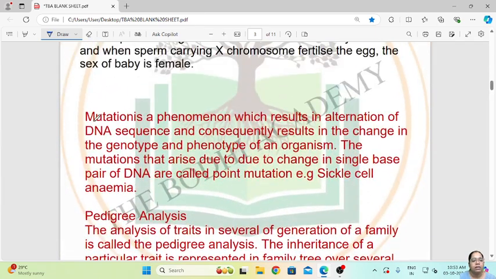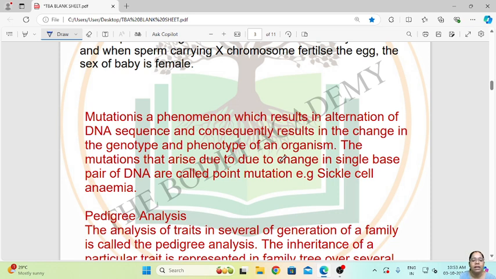Now we will see the phenomenon of mutation. Mutation is a phenomenon which results in alteration of DNA sequences, and consequently results in change in the genotype and phenotype of an organism. We all know that DNA consists of our genetic material, and if there is a change in the DNA structure, it will cause a change in the genotype and the phenotype, that is the morphological appearance of the organism.